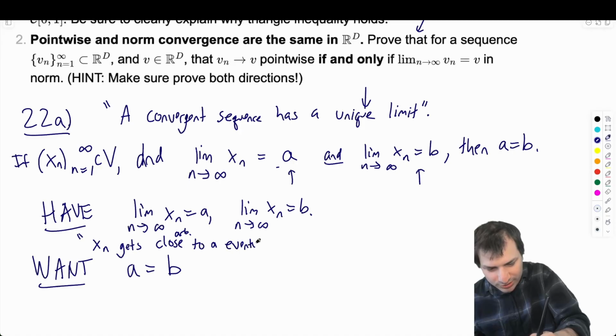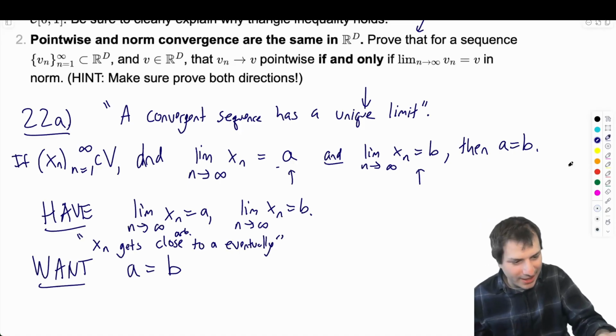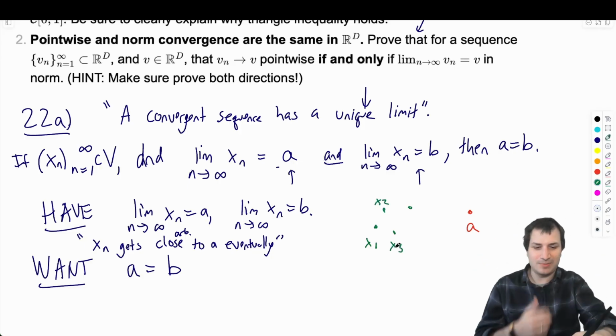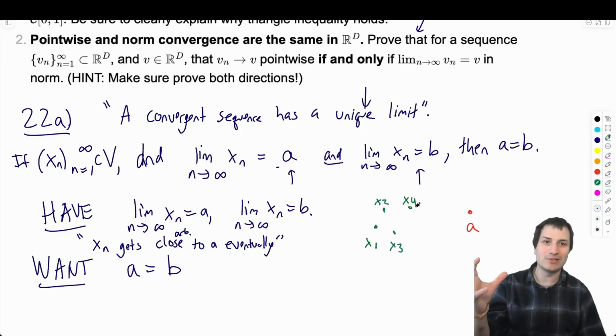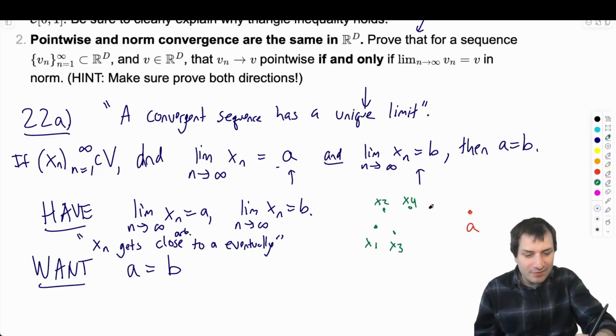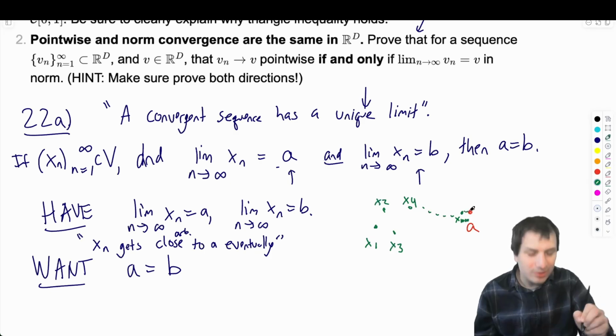and I like the word eventually. So the picture in my head is like, here is the point A, and here is the sequence of the xn's, and it's floating around here. It's like x1, x2, x3. Okay, and they're in some abstract space, but I can still imagine them as points, and I can think of the norm as the distance. So we have the sequence, and eventually it gets really close to A. So here's like x 1,000, and they get really, really close to A.